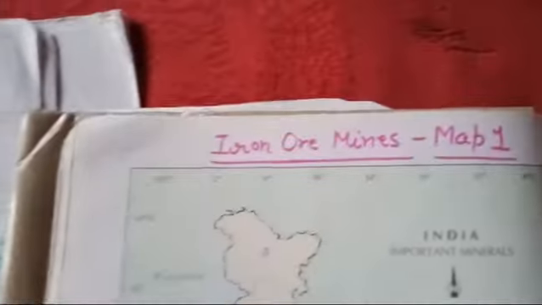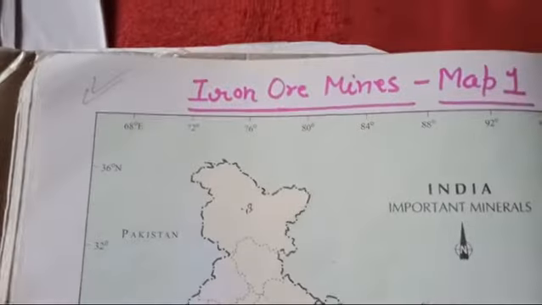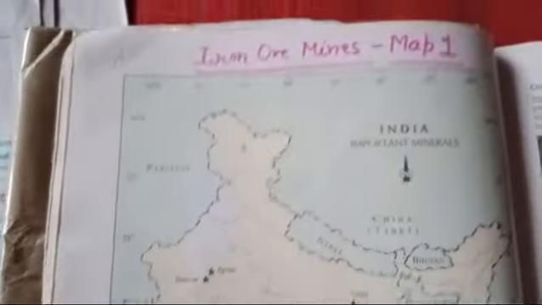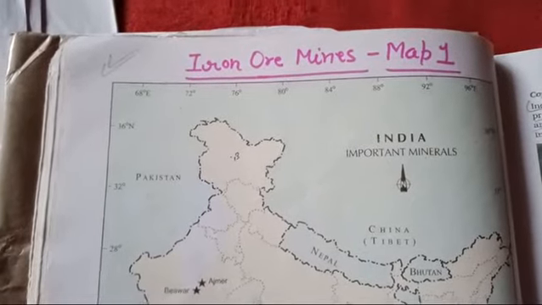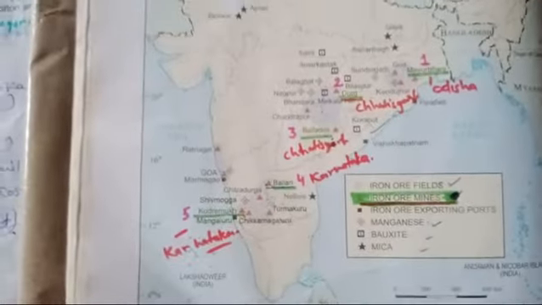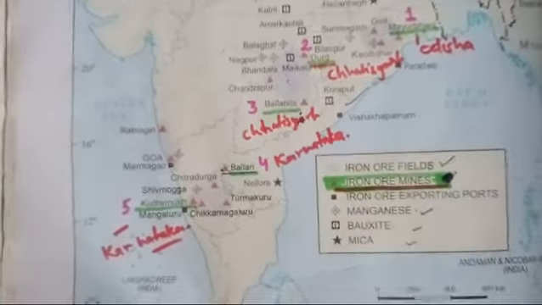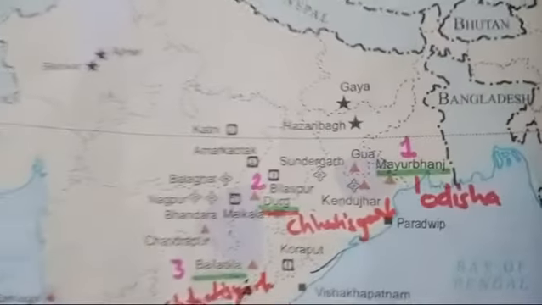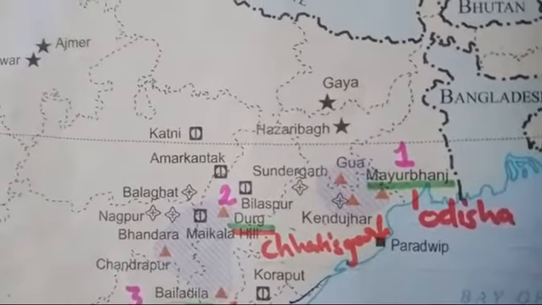First map of this chapter will be having your iron ore mines. So first map, outline political map, will be based on the iron ore mines. Which particular iron ore mines you have to fill in your first map of this chapter, I am going to tell you. So first, under iron ore mines, you have to locate the first iron ore mine, Mayurbhanj.